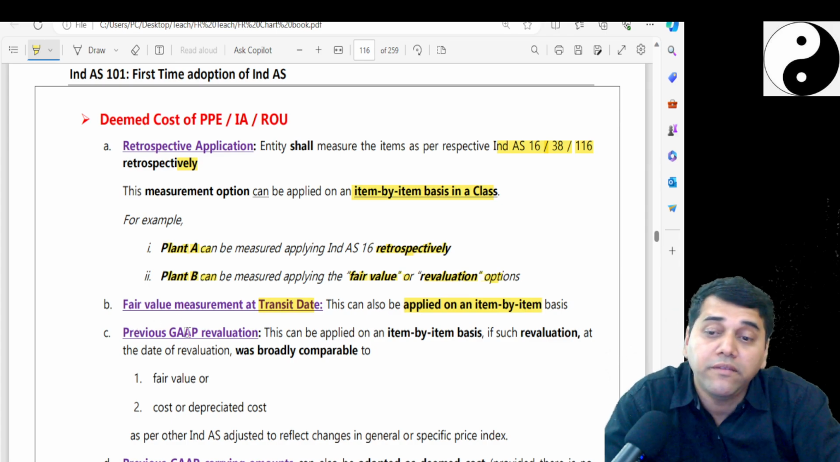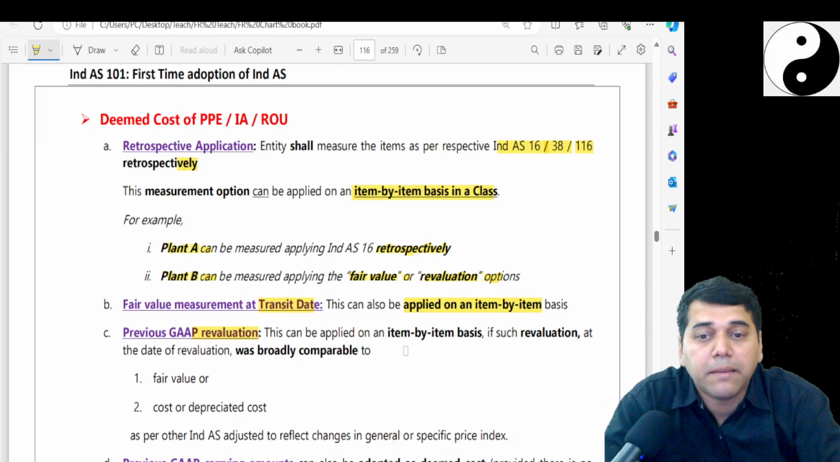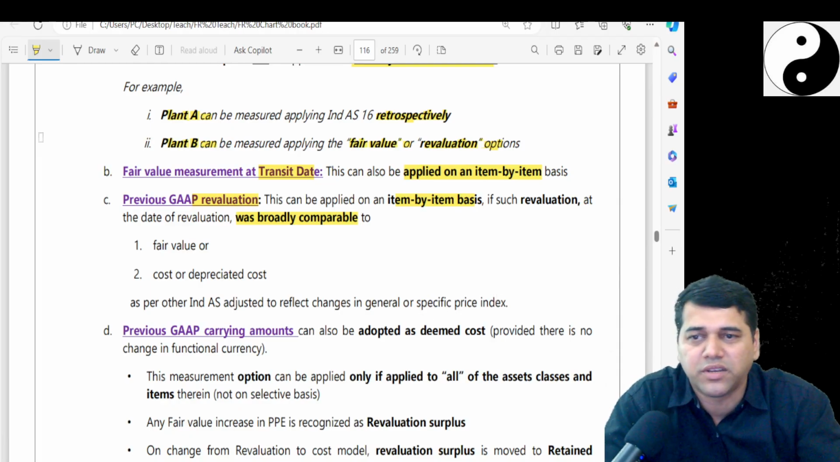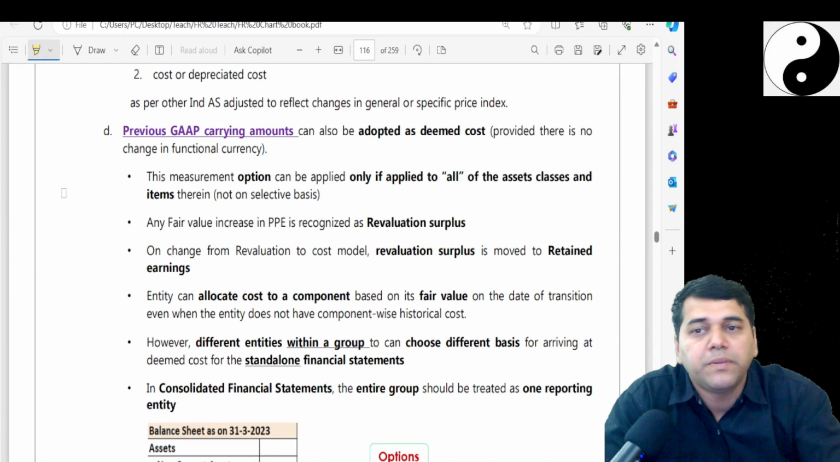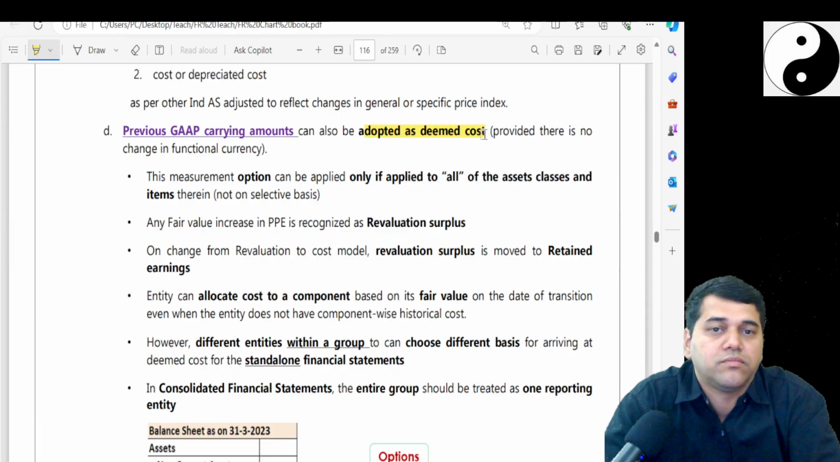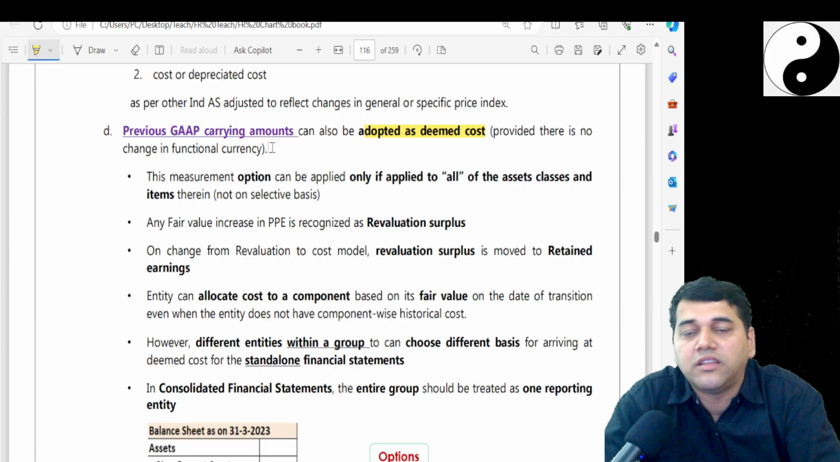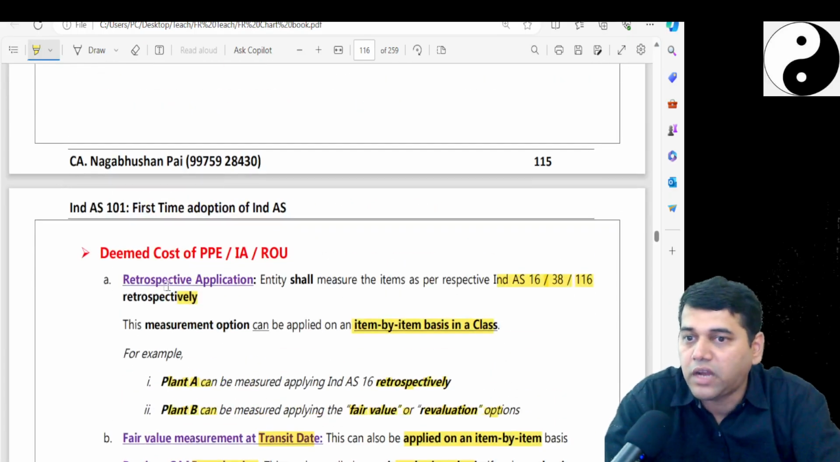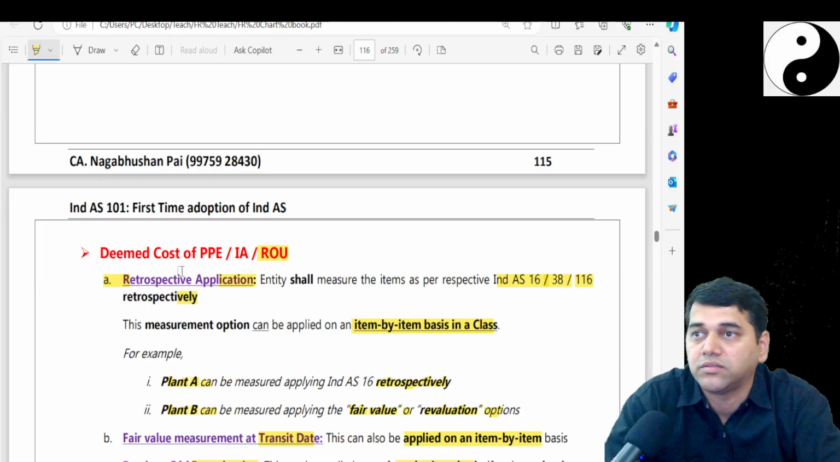Now, what about the previous GAAP revaluation? This can be applied on an item basis if the revaluation at the date of revaluation is broadly comparable to fair value, or cost or depreciated value as per index adjusted to general or specific price change. Okay, some theory, leave it. Now, previous GAAP carrying amount can also be adopted as a deemed cost, provided there is no change in the functional currency. Okay, I will give you one simplicity, because by default I am telling you go retrospective application.